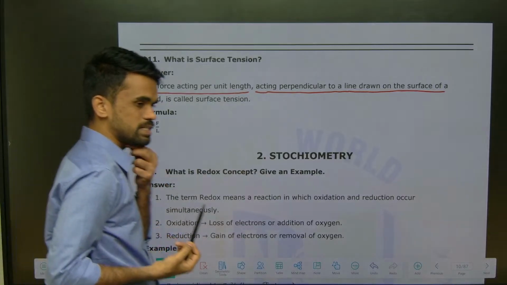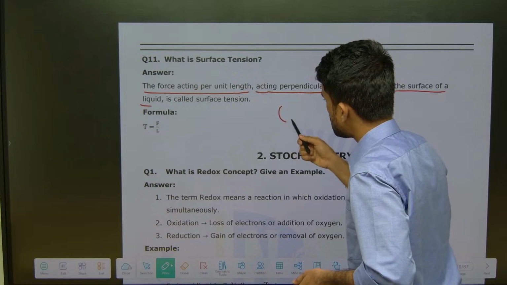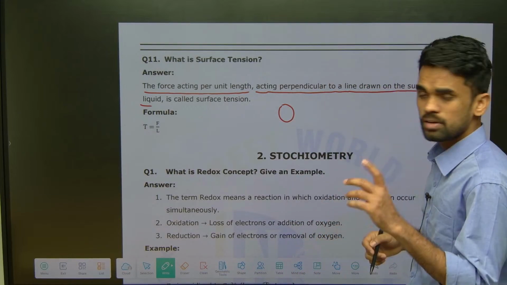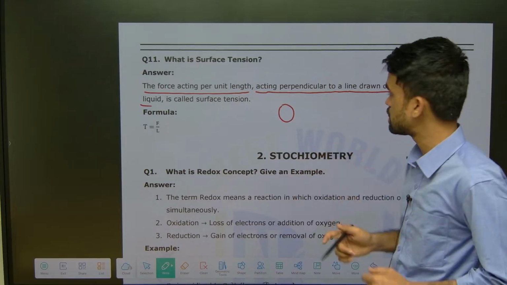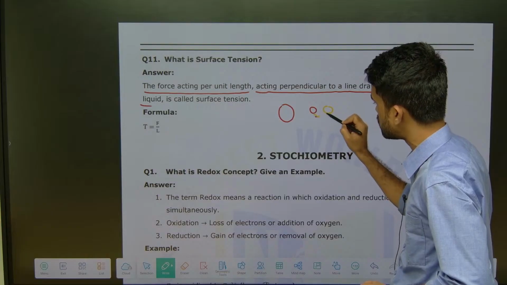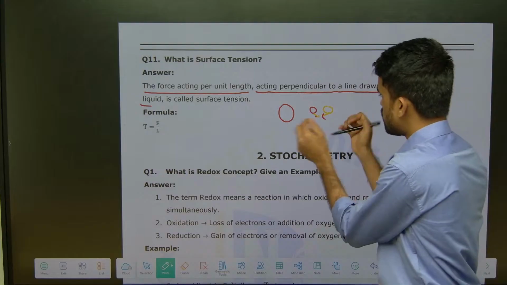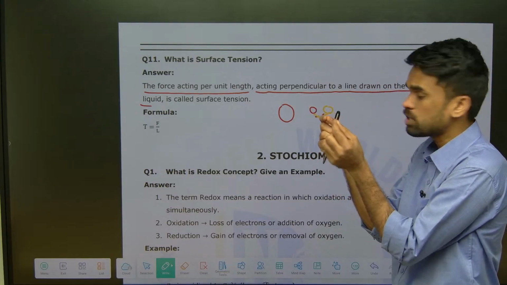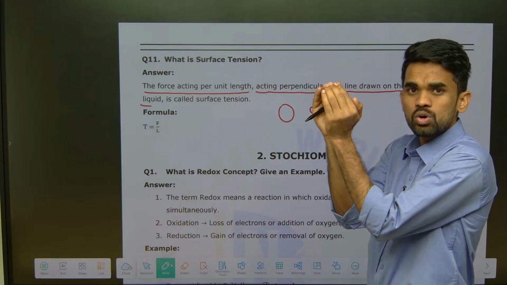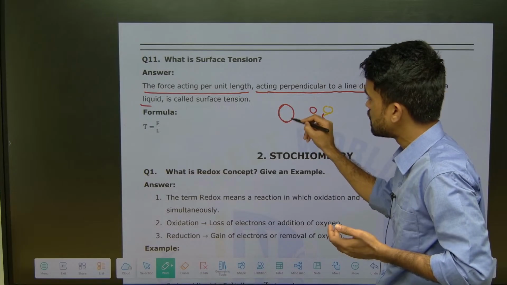See what actually surface area, where do we see? Water droplets seem to be spherical in shape. Why are they in that shape? Because due to the cohesive forces between the water molecules, the H2O molecules, there will be cohesive forces like attractive forces. Due to that attractive forces, they will come closer. So due to that reason only, water droplets will be spherical in shape.